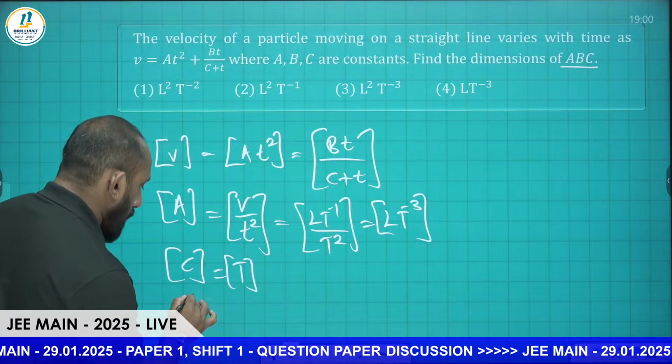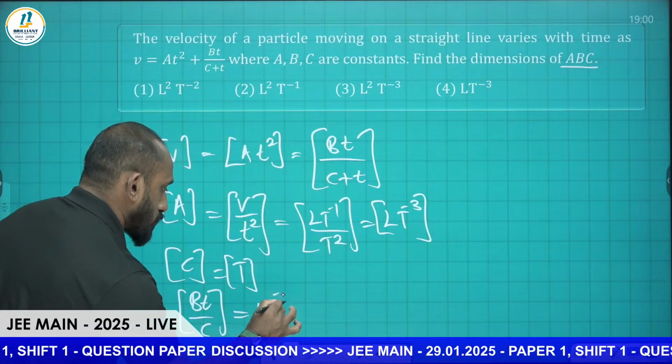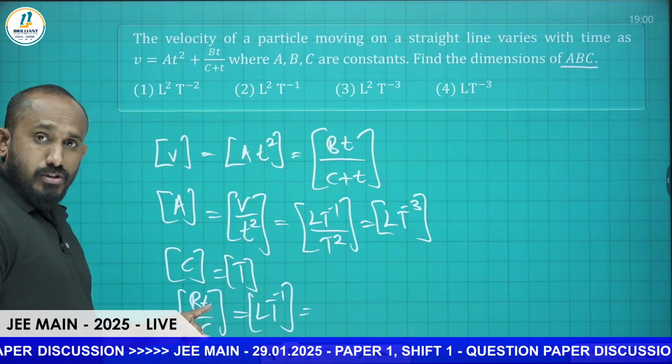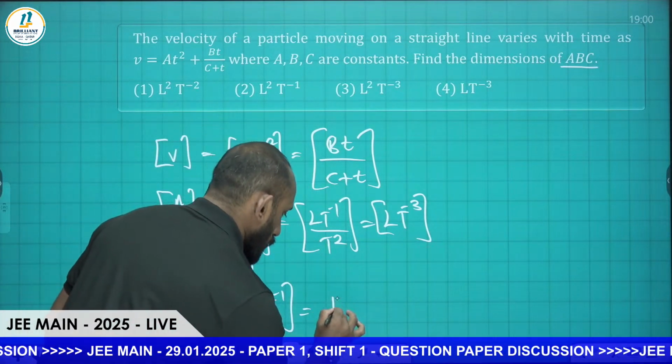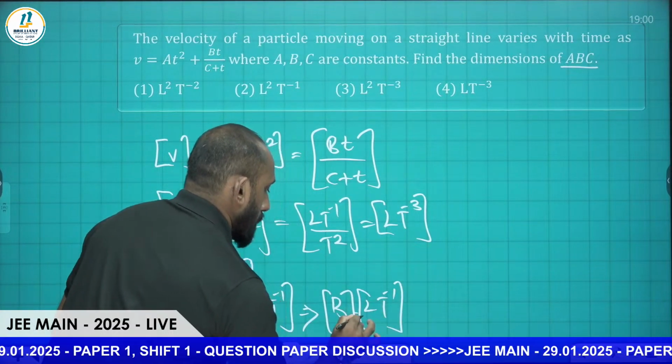Hence b t by c is equal to L T raised to minus 1. C is T only, this T also T only, so the dimension of B is L T raised to minus 1.